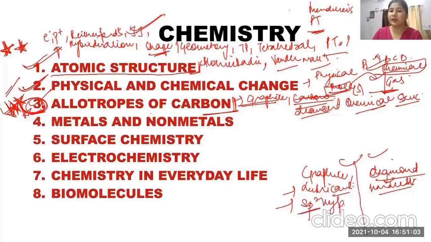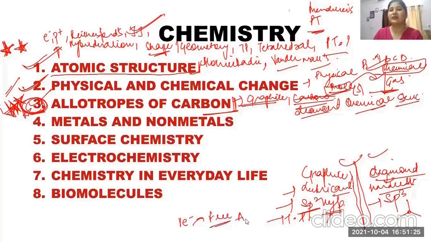Diamond's hybridization is sp3, it has a tetrahedral structure, whereas graphite has trigonal planar. In this trigonal planar structure, 1 electron is free, because of which graphite is unstable as compared to diamond.